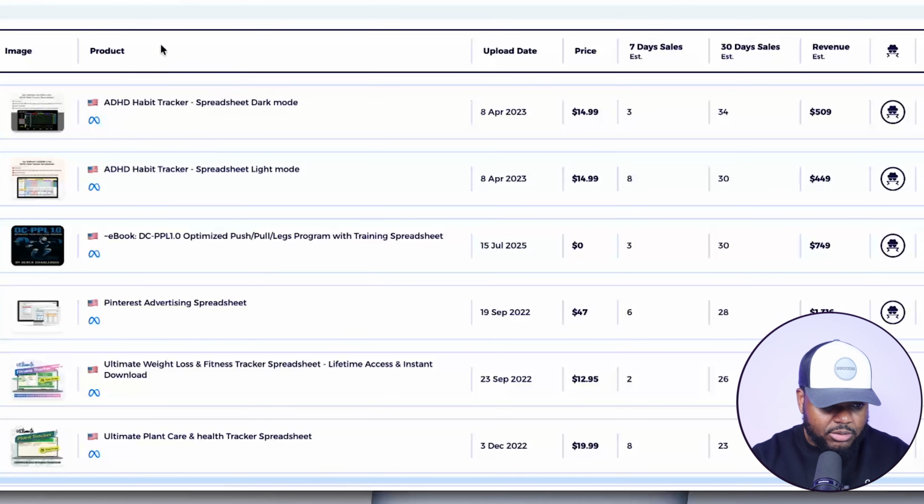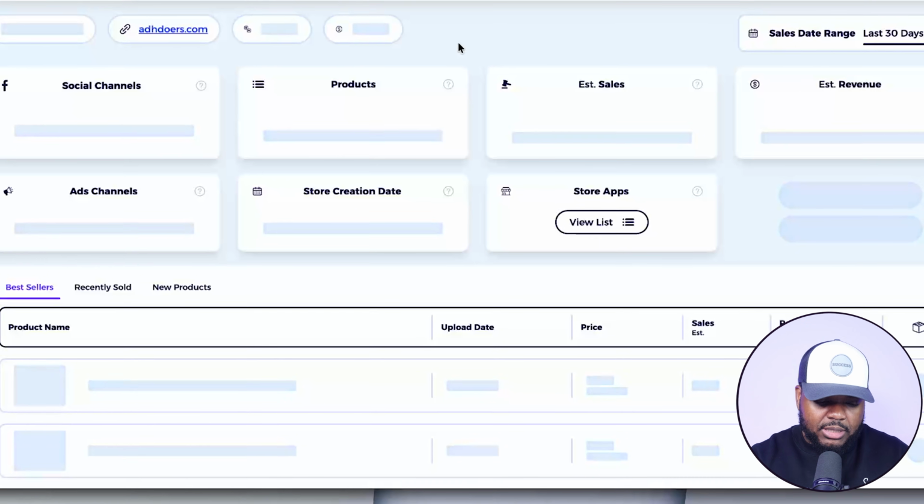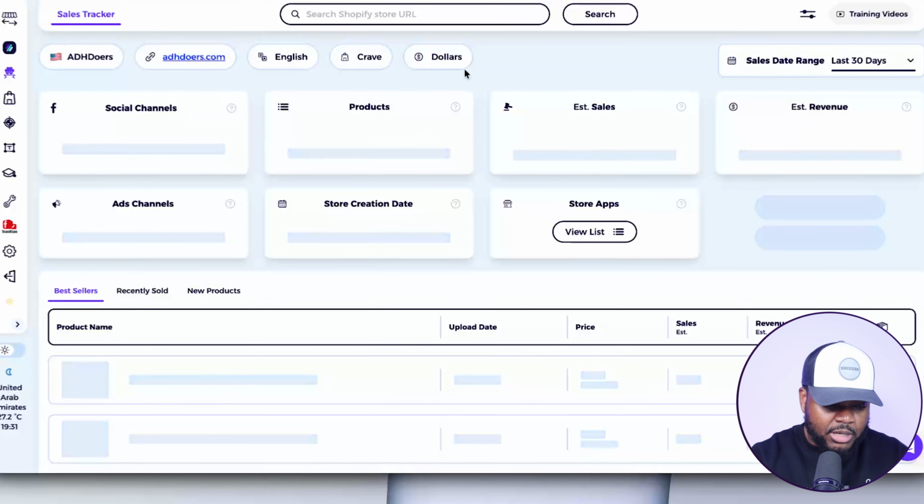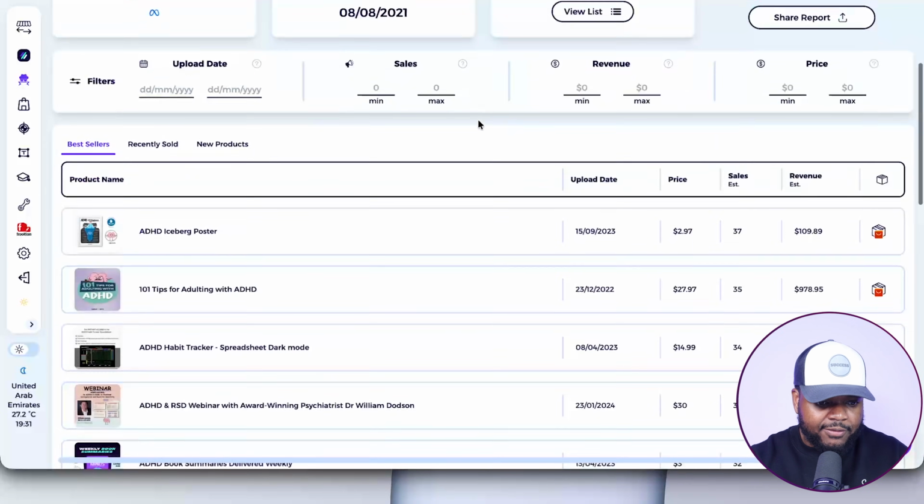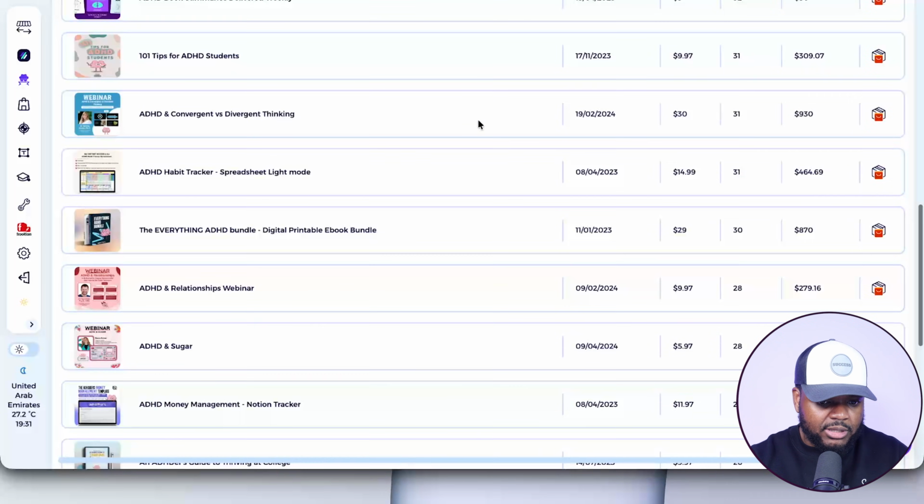So let's click into the first one, which is this ADHD habit tracker. I'm just going to click on Analyze Store. And what Zeek Analytics is then going to do is open up even more information so that I have a lot more data when it comes to the different digital products that is on this site.